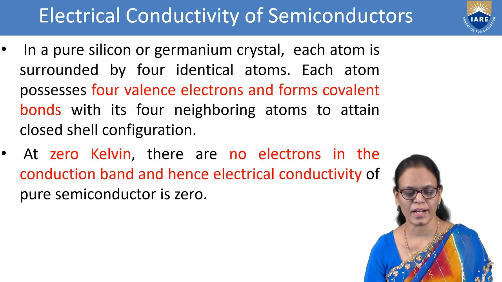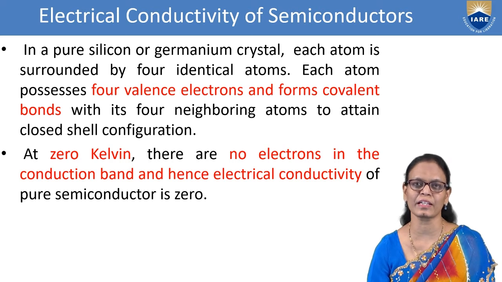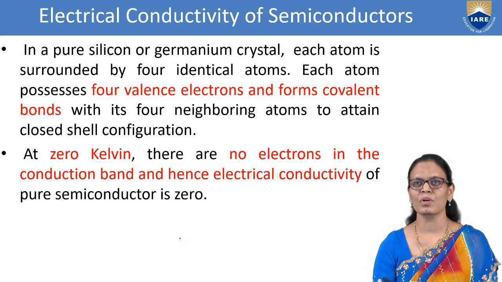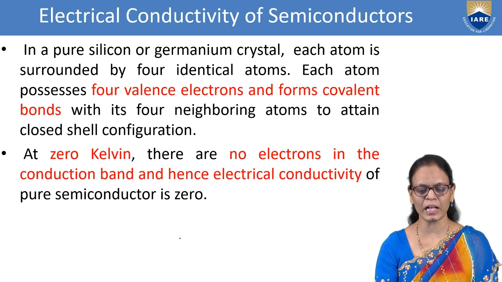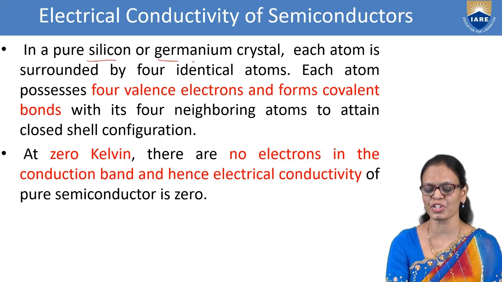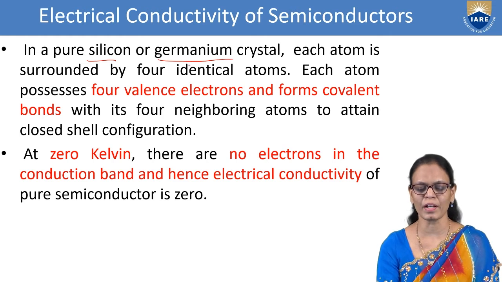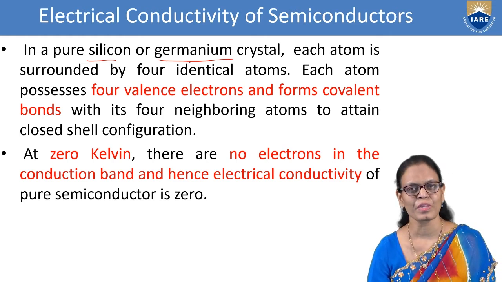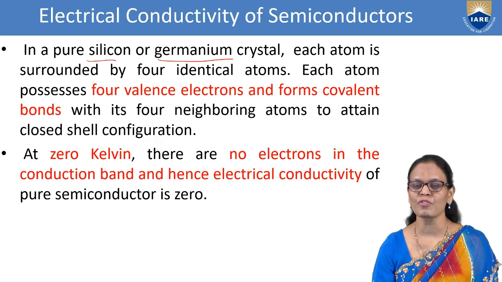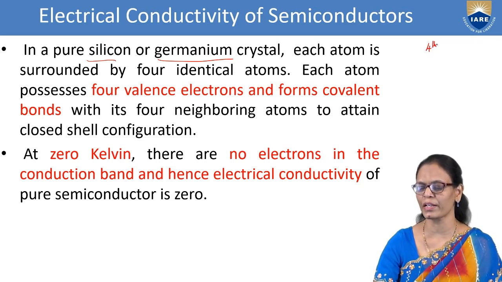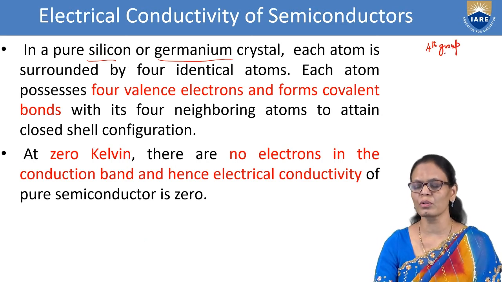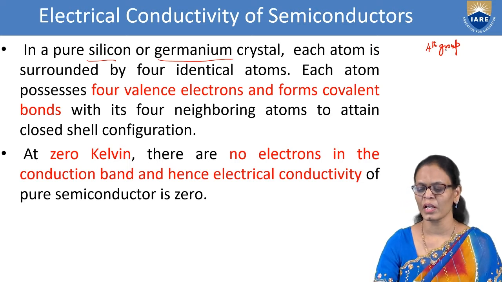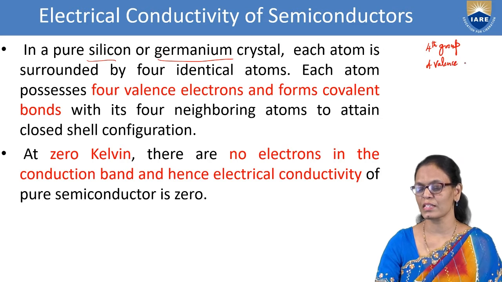Now let us try to understand how is the electrical conductivity in semiconductors. So to understand the electrical conductivity, we consider a pure silicon or germanium crystal. I told you silicon and germanium are the best examples for semiconductors. They belong to the 4th group. If you see in the periodic table, they are in the 4th group. 4th group means what? They have 4 valence electrons. So this is how we identify the elements in the periodic group.